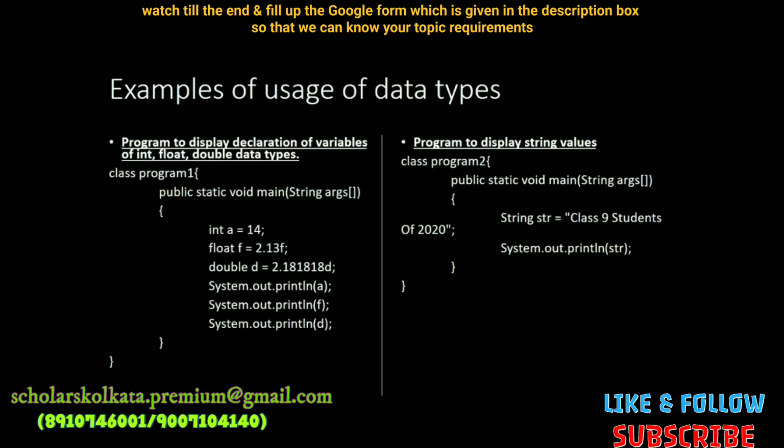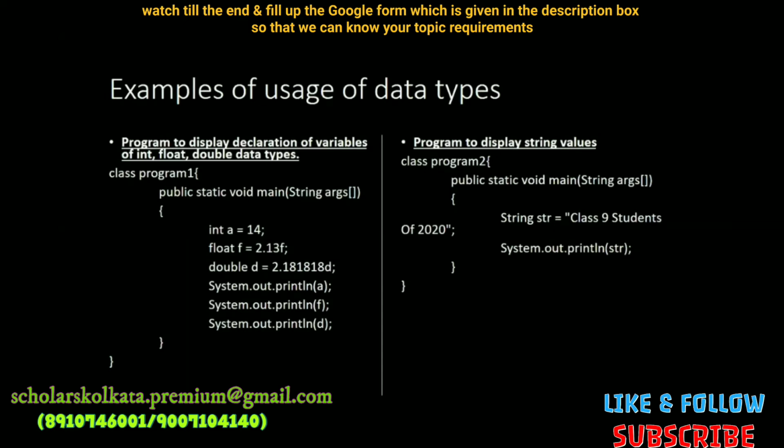So we are storing 14, which is a valid value of integer data type, inside a variable a of integer type. Then again you can see float f equals 2.13f. So 2.13f indicates that 2.13 is a floating type, and the f indicates that the compiler will understand that 2.13 has been predefined as floating type. So float f equals 2.13f.